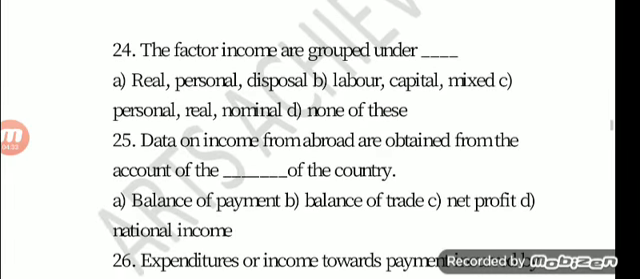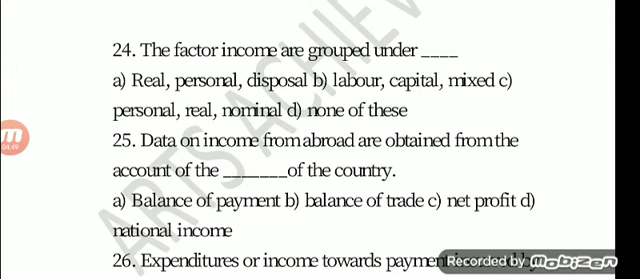Question number 24. The factor incomes are grouped under dash. Option A, real personal disposal. Option B, labor capital mixed. Option C, personal real nominal. Option D, none of this. The answer is option B, labor capital mixed.